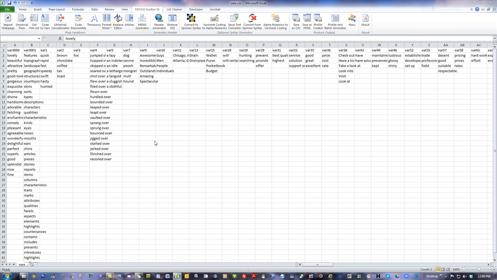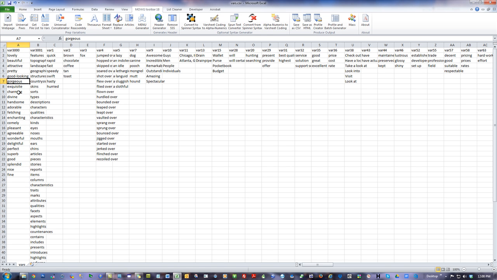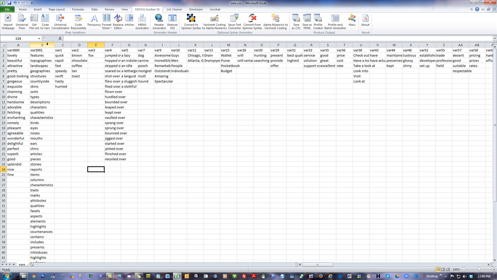Because I could hand type stuff in. Well, that gives me plenty. That's like way more than I need. Lovely, beautiful, attractive, pretty, gorgeous, exquisite, charming, fetching, enchanting, nice and fine. I like that. Features, I'm getting the wrong one. Features, not topographies, landscapes, geographies, structures. I want to get past that section.